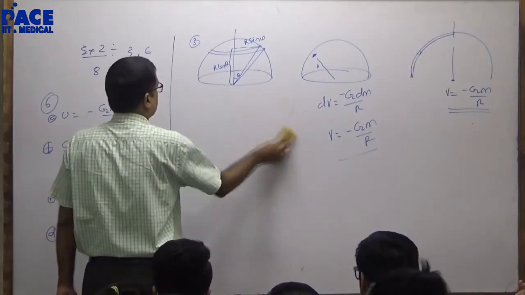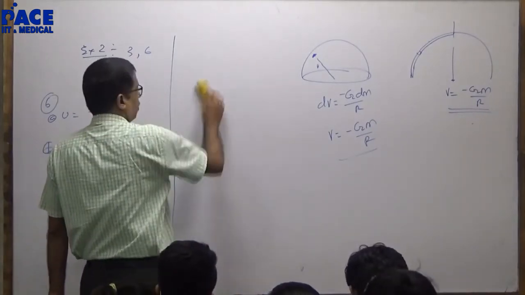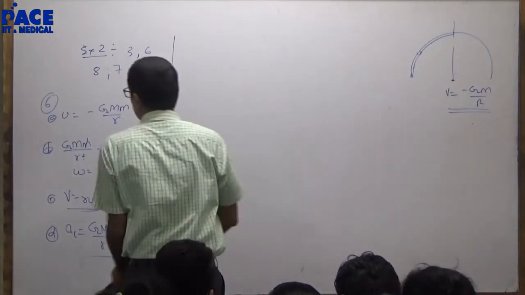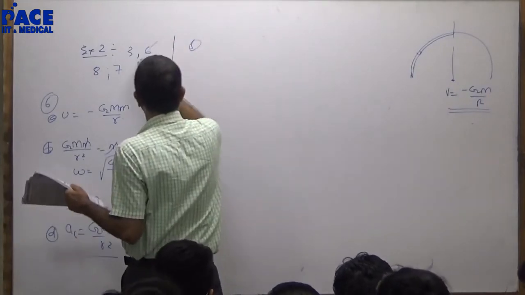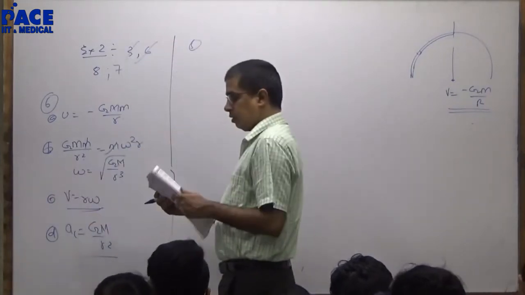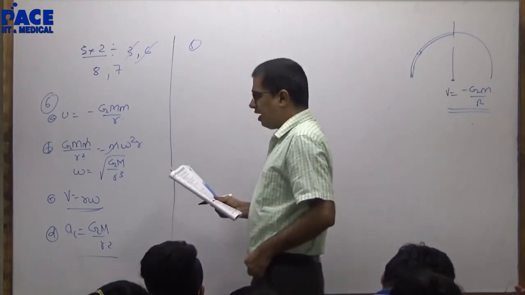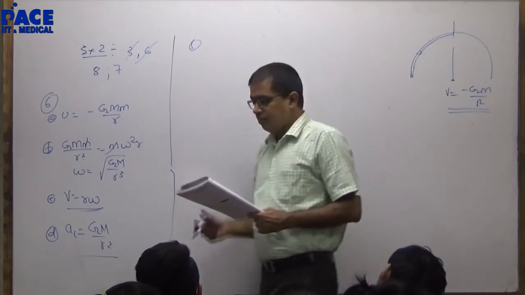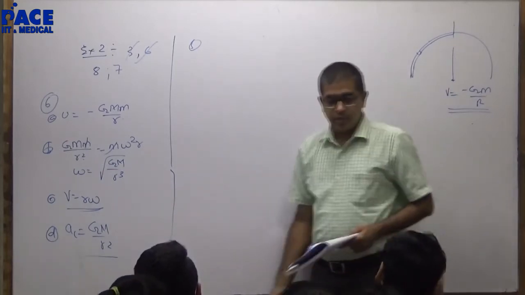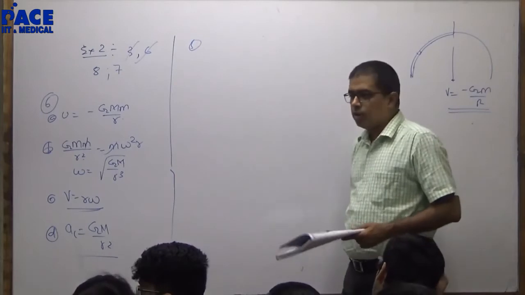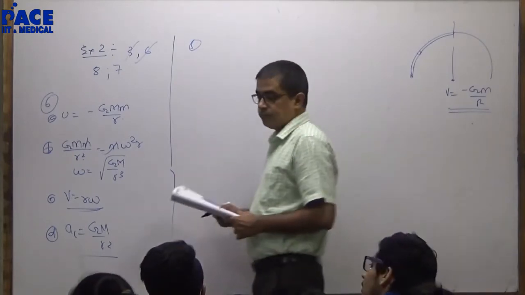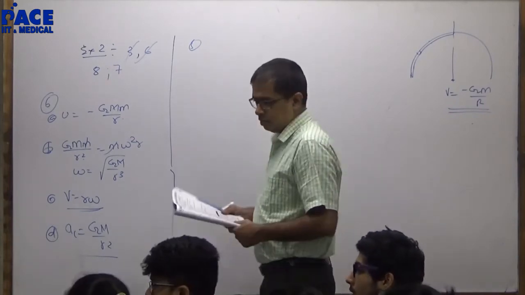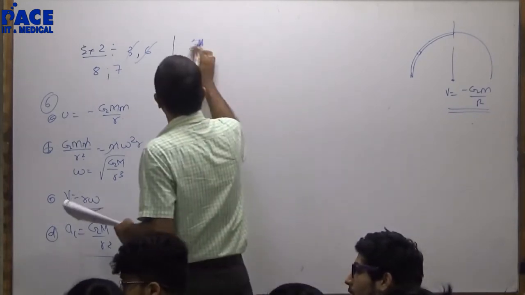Fifth question. A communication satellite is geostationary, so it will go in the direction of Earth's rotation and it will be above the equatorial plane. A communication satellite should be above the country, only then you will be able to use it. But the direction of rotation should not matter, right? It will be the same if it goes from east to west.